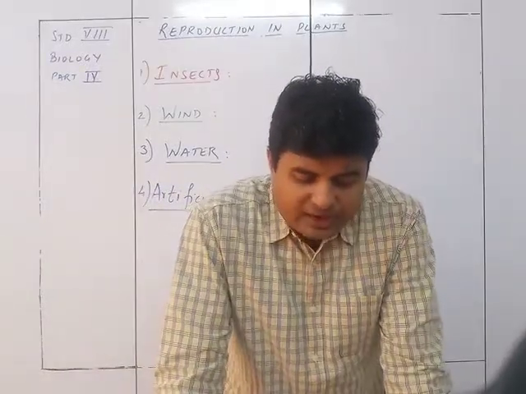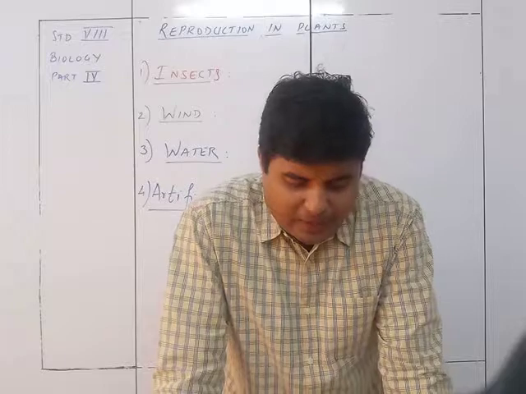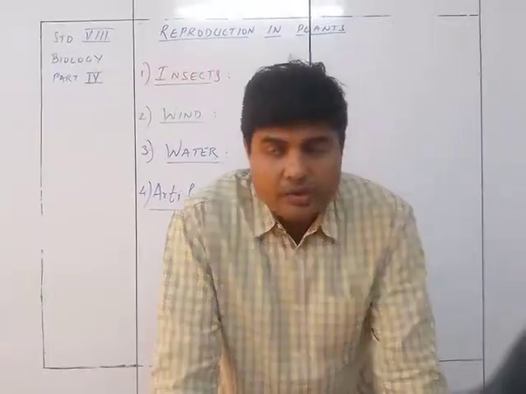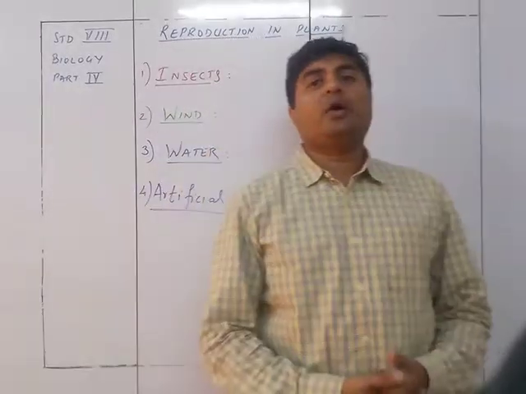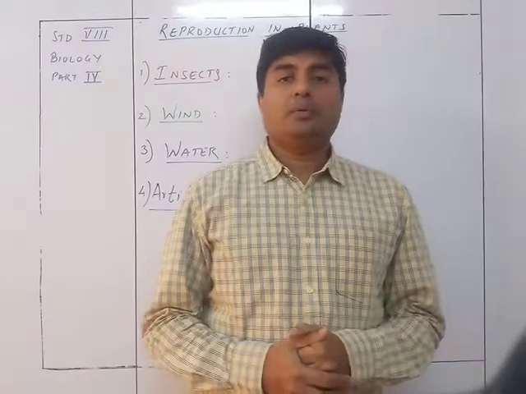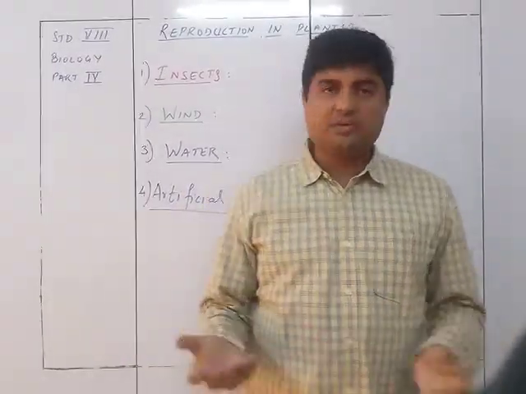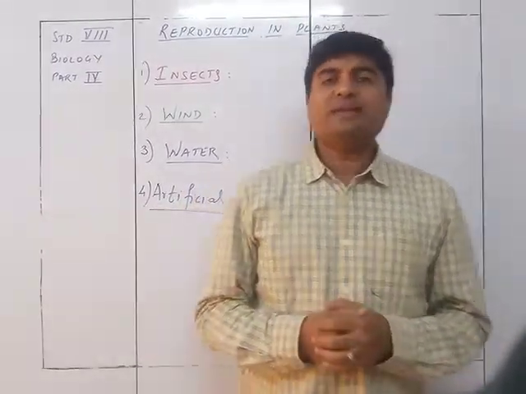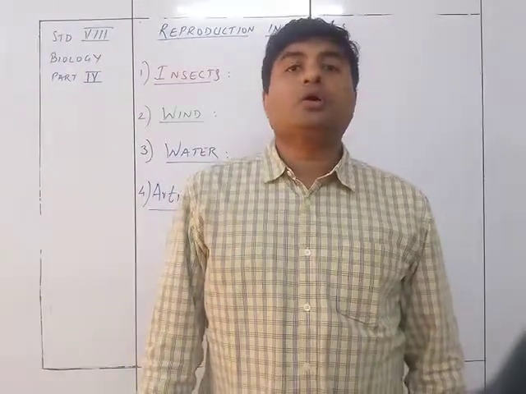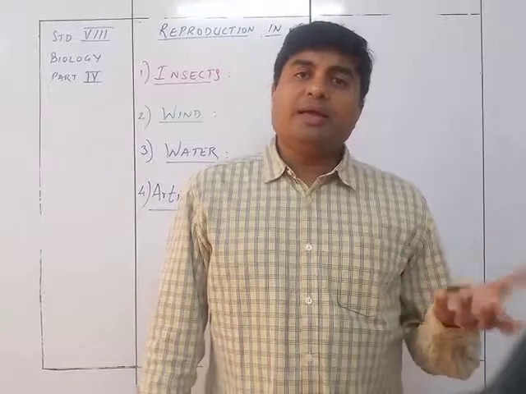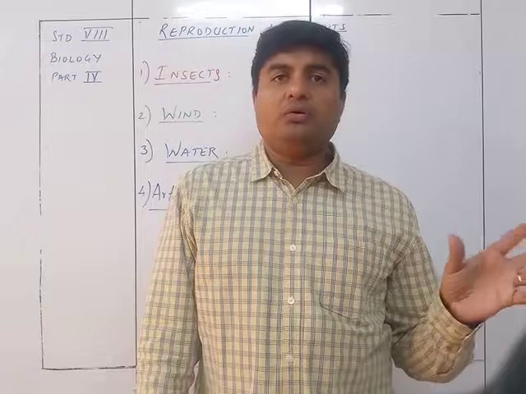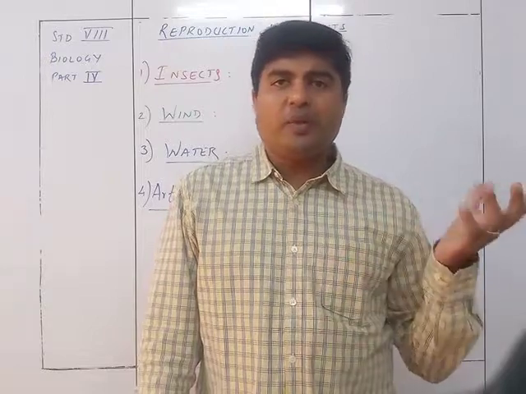In modern times, artificial pollination is practiced by plant breeders for developing new varieties. Nowadays you can see lots and lots of varieties of different kinds of flowers, vegetables and fruits. This is possible because of such artificial cross-pollination. Like the tulip, which was originally of only 2 or 3 colors, now has maybe 15-20 colors.